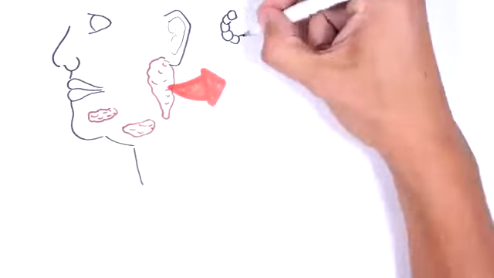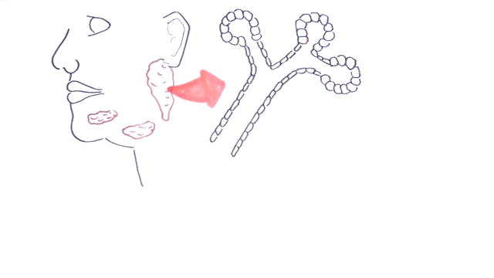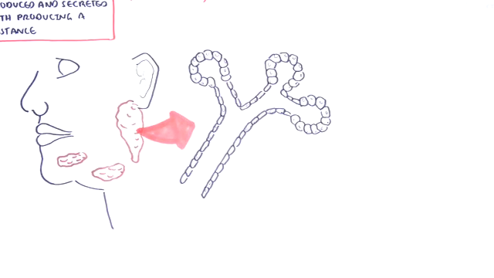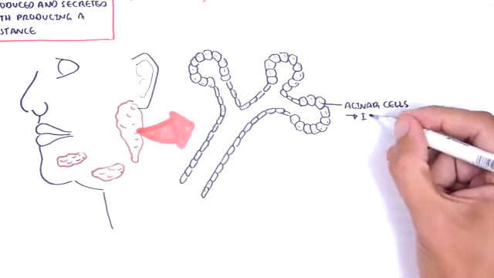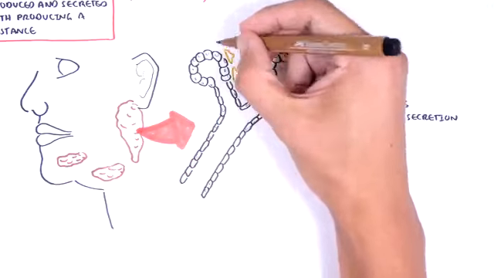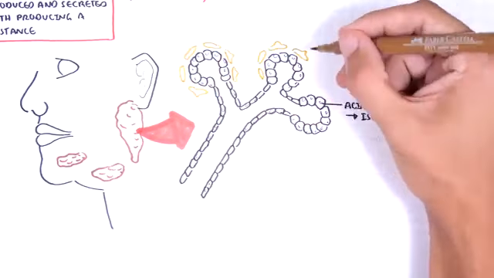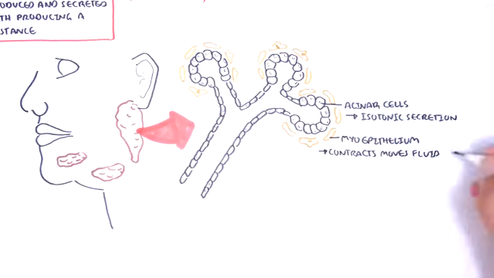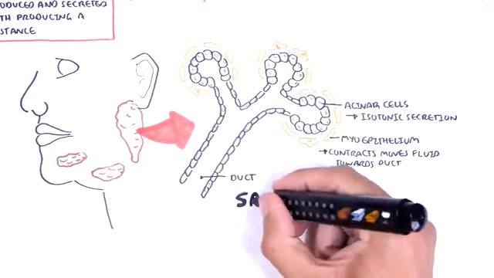Let's zoom into the structure of the salivary gland and look at how everything works. The functional unit of the salivary glands is called a salivon. A salivon consists of acinar cells, which produce this isotonic secretion, and this is the first part of saliva production. Surrounding these acinar cells are myoepithelial cells, which can contract, moving the fluid produced by the acinar cells towards the ducts.